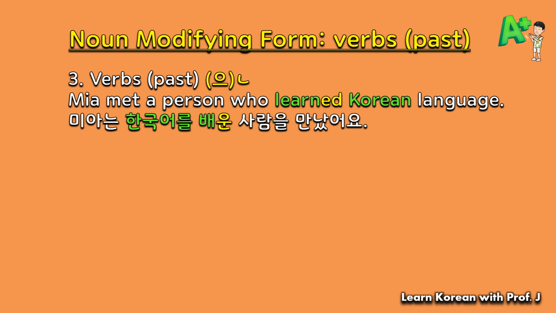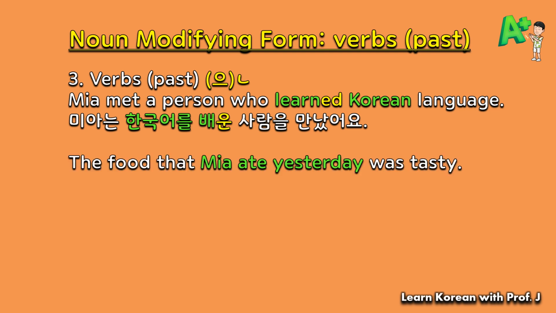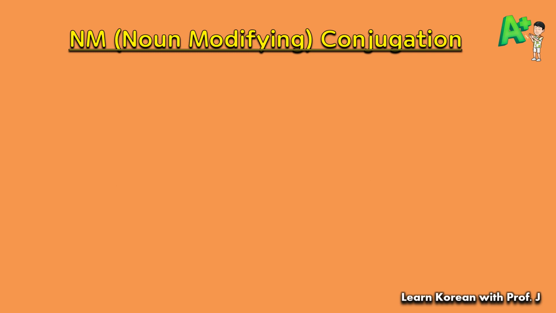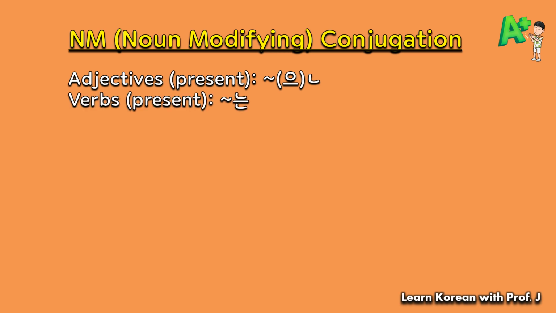One more example. The food that Mia ate yesterday was tasty. How do you say this in Korean? 미아가 어제 먹은 음식은 맛있었어요. Now, let's go over all the conjugations that we learned so far. For adjectives, it's 은. Verbs in present is 는. Verbs in past tense is 은.